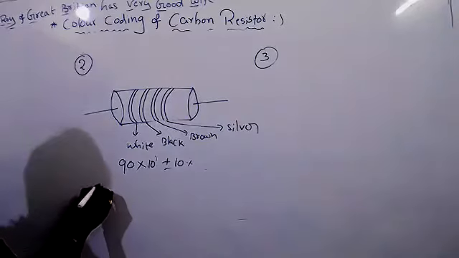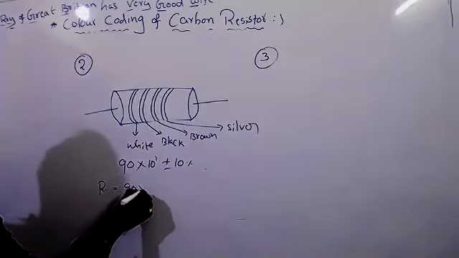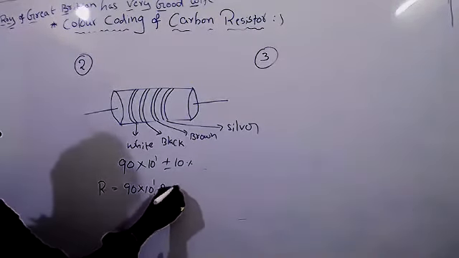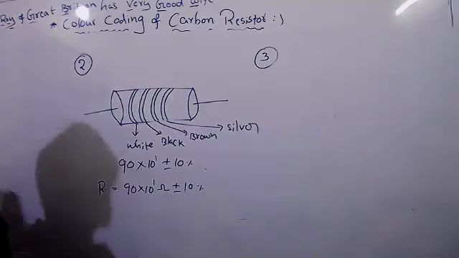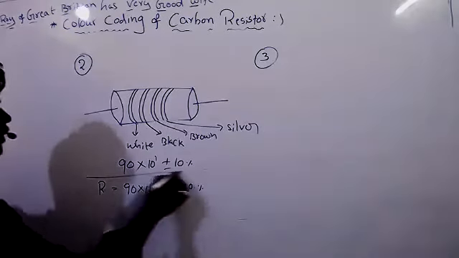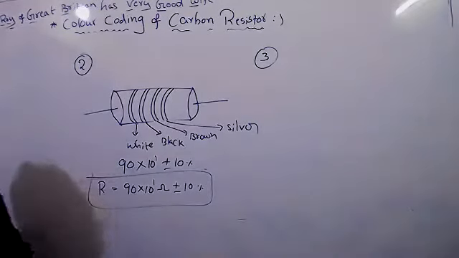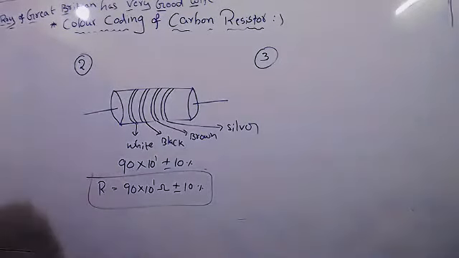So finally, the resistance value R equals 90 into 10 to the power of 1 ohm, plus or minus 10%. This is the value of the resistance. Okay.